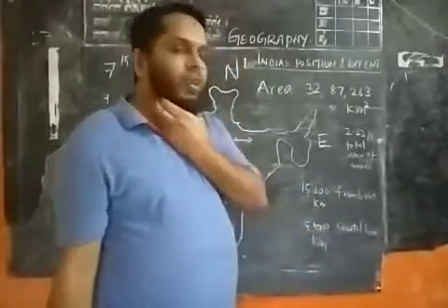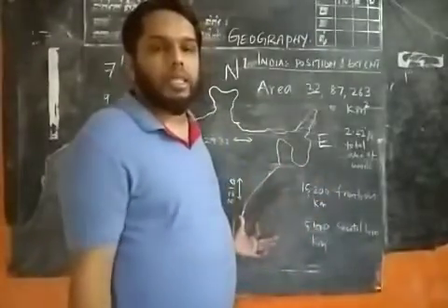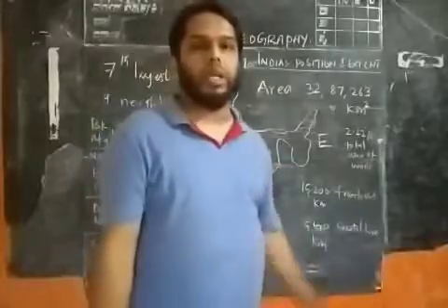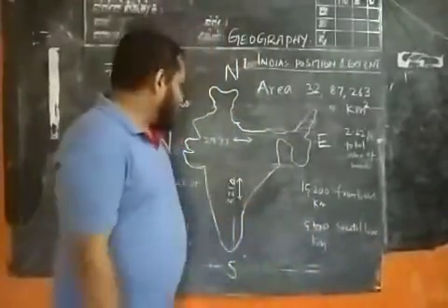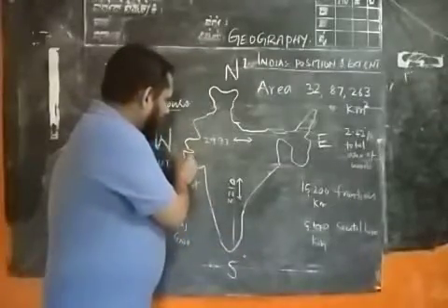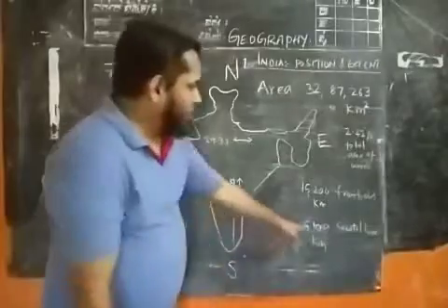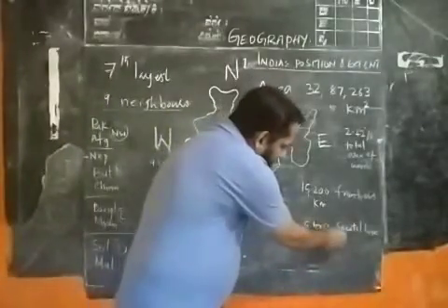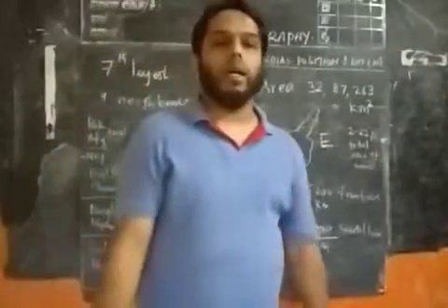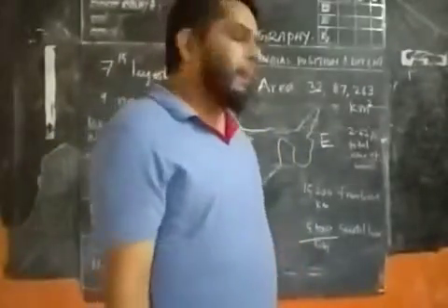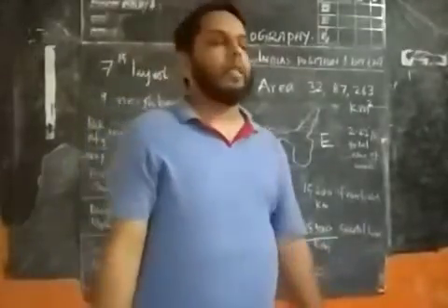And when we measure the coastal regions surrounded by the ocean, in the west it is the Arabian Sea, in the south the Indian Ocean, and in the east the Bay of Bengal. The total length of the coastline is 6,100 kilometers.